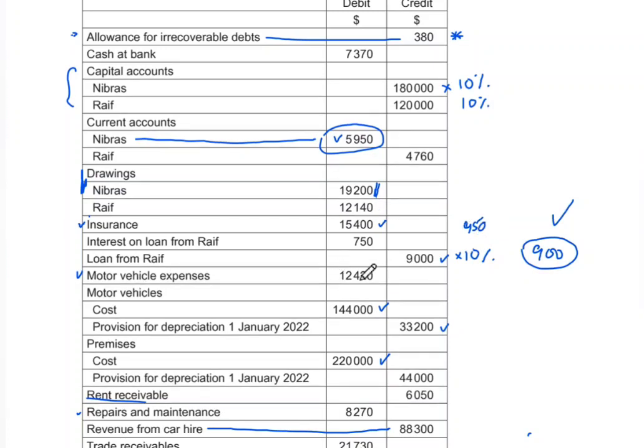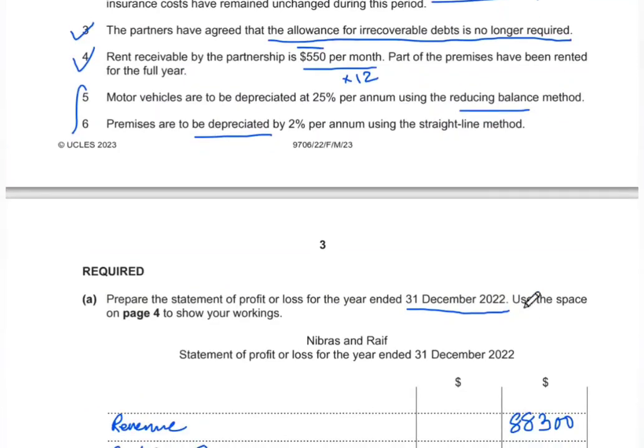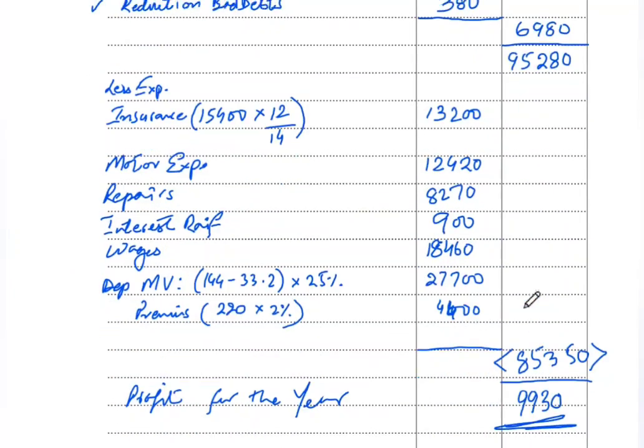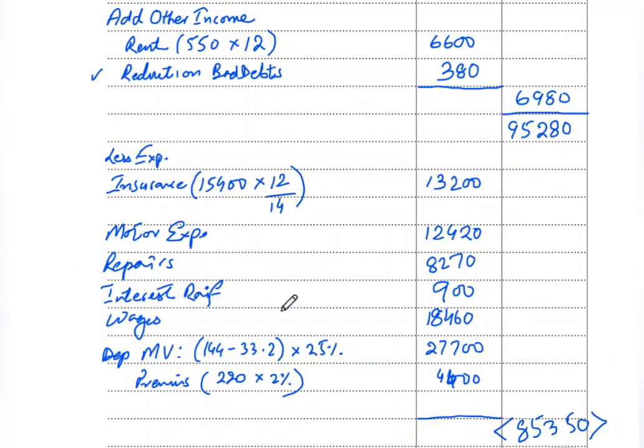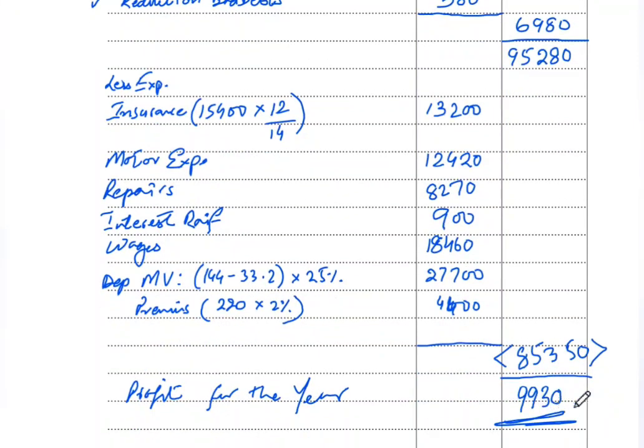However, they were charging an interest of 10%, and this was deducted from their profit, which we did over here when we were making the income statement. So technically this 9930 is excluding this interest.